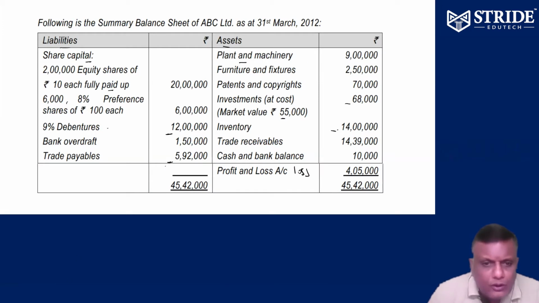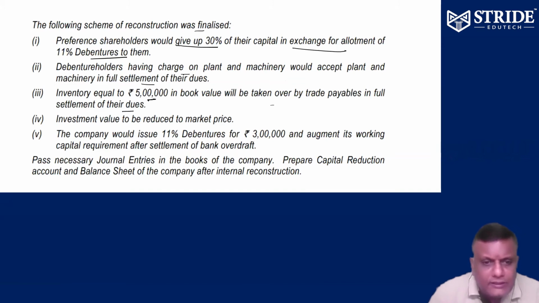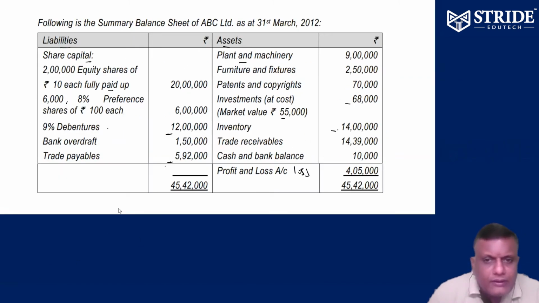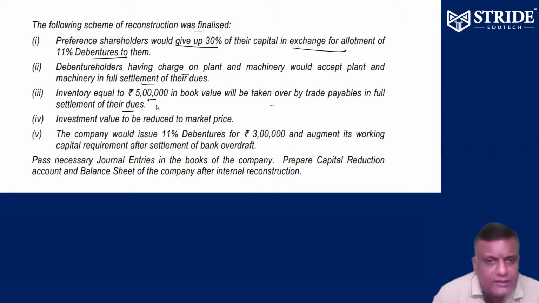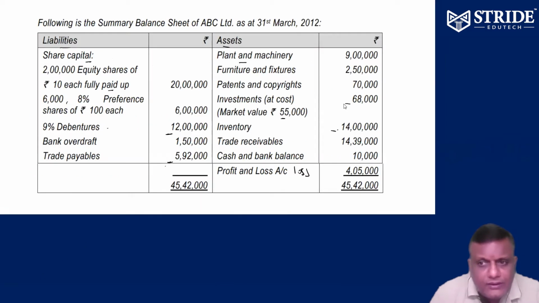Out of 14 lakhs, if 5 lakhs is subtracted, the balance is 9 lakhs. Investment to be reduced to market price. There is a loss: cost price 68,000, market price 55,000. We have to show only the 55,000 market price. What happened to the difference? 68 minus 55, so 13,000 is going to be a loss for us. So capital reduction to be debited.